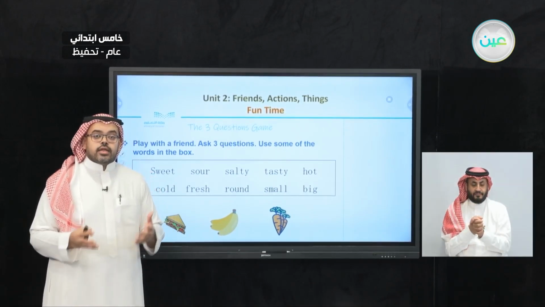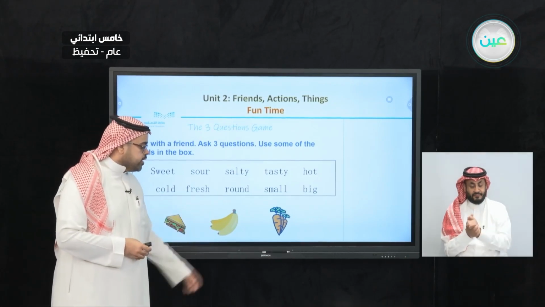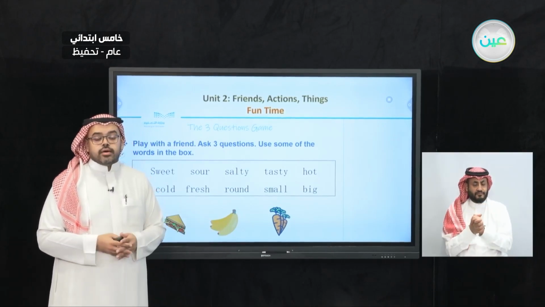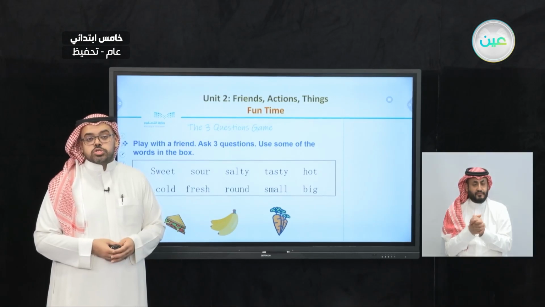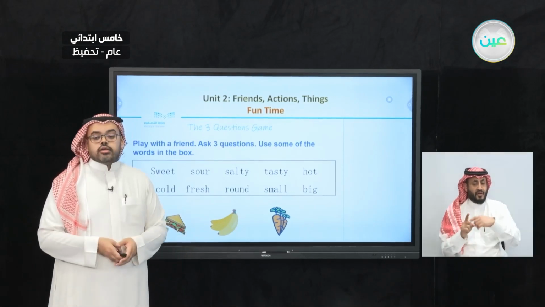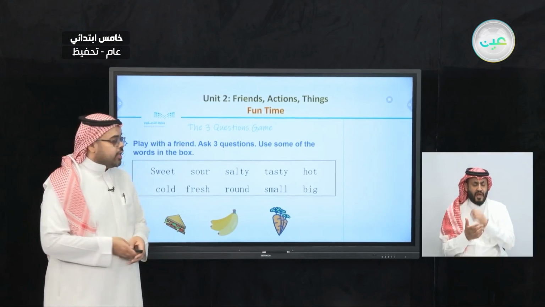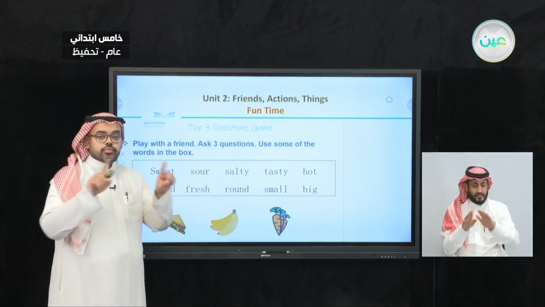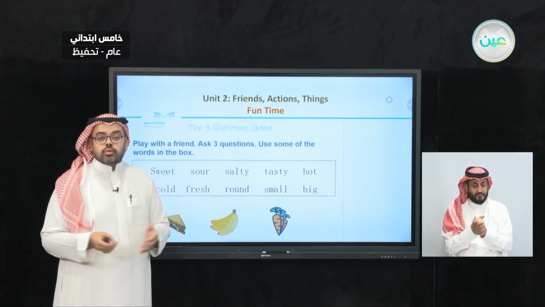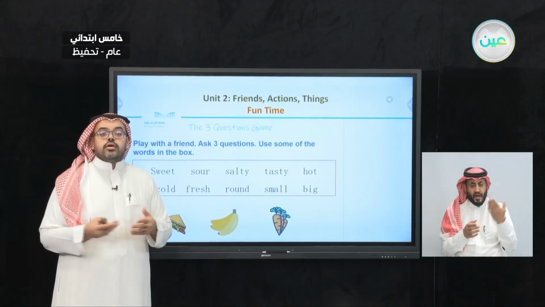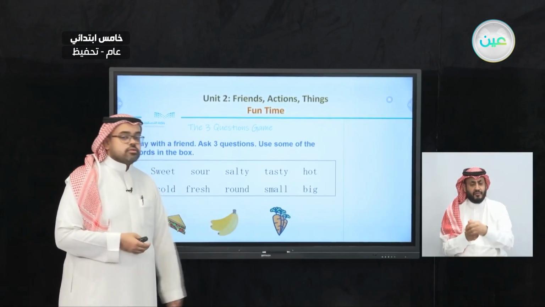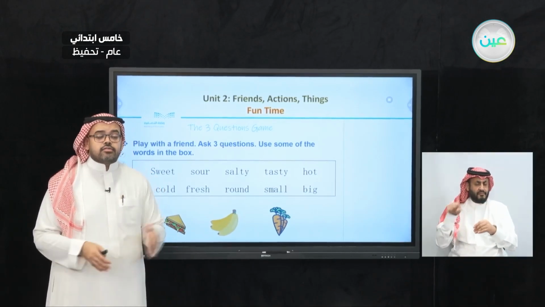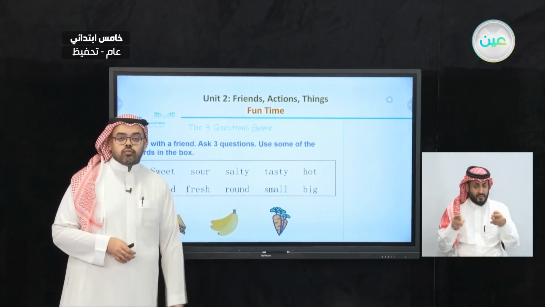You see? Now, I'm going to ask other questions about, for example, the banana. So we can form questions like, is it cold or hot? Is it sweet or sour? Is it small or big? Is it round or small? The same goes with carrots. So here we have different types of questions that we can ask about these different types of food.